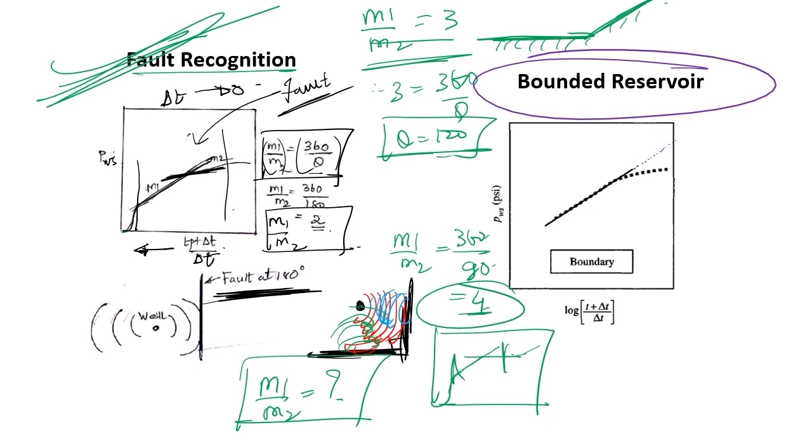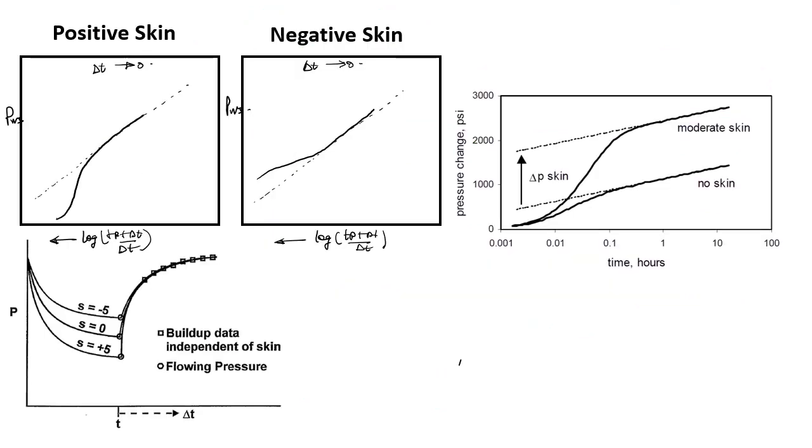Now by some chance, let's say for an extended build-up, I'm getting a fall in the trend. That means this particular fall in the trend indicates that I have some sort of a bounded reservoir. So this is the trend for a bounded reservoir. Again, my log (t plus delta t) upon delta t is in this direction, and my delta t is in this direction. Shut-in time is in this direction. All right. Now let's move further.